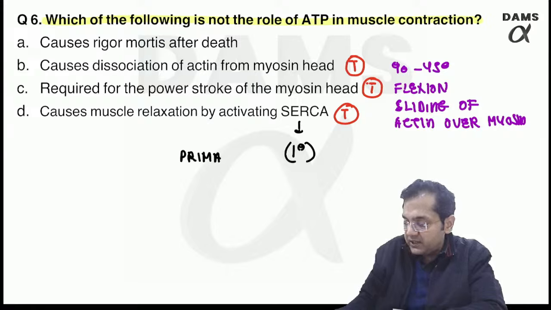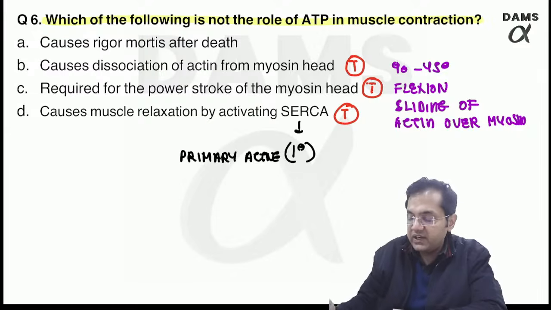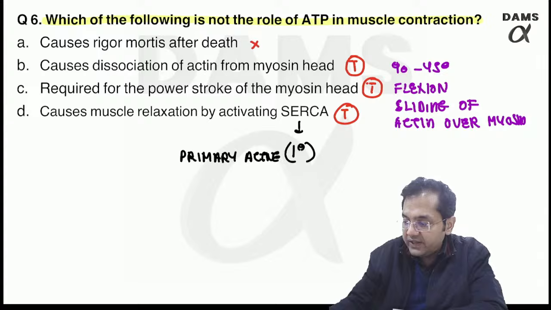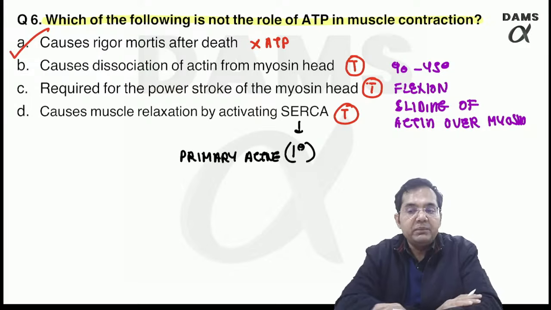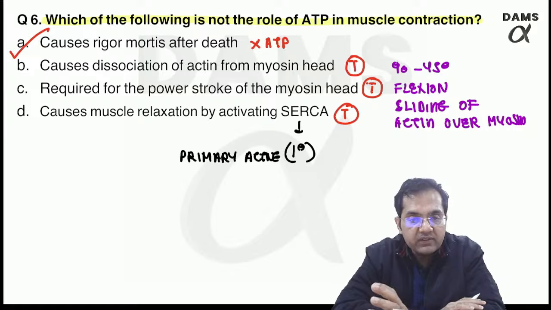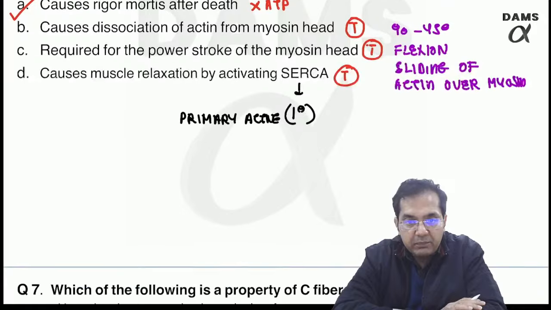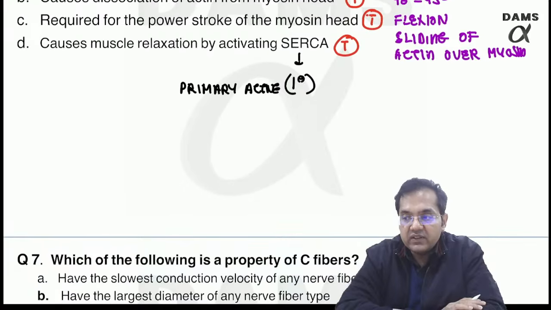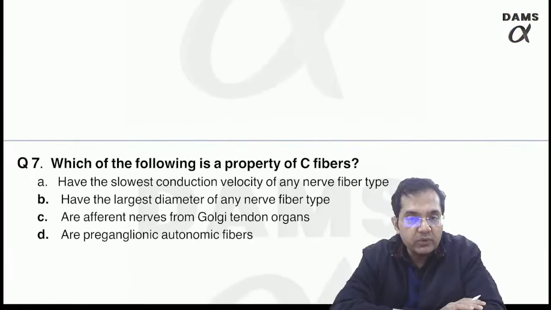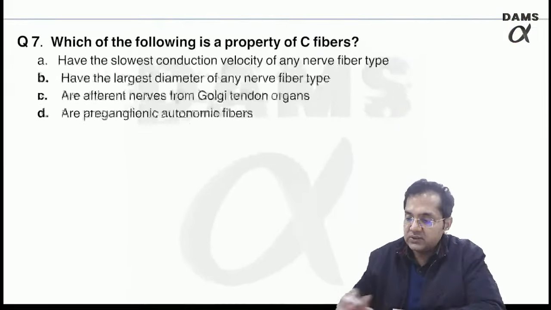So please understand, it was an easy question: rigor mortis is seen after death. After death, there is no ATP. So there is no role of ATP in rigor mortis. Rigor mortis is where the muscle goes into a state of partial contraction. It starts from head to toe, and as the time period after death keeps on increasing, more and more muscles go into a state of sustained contraction.